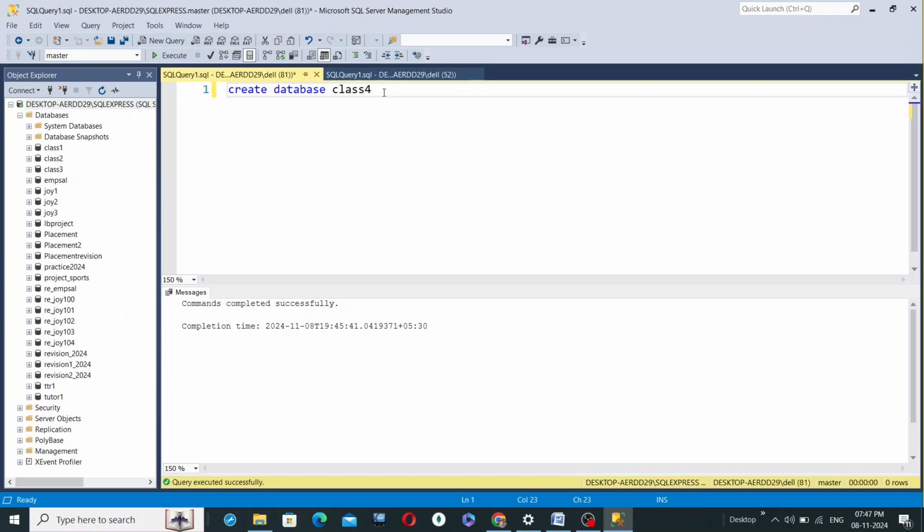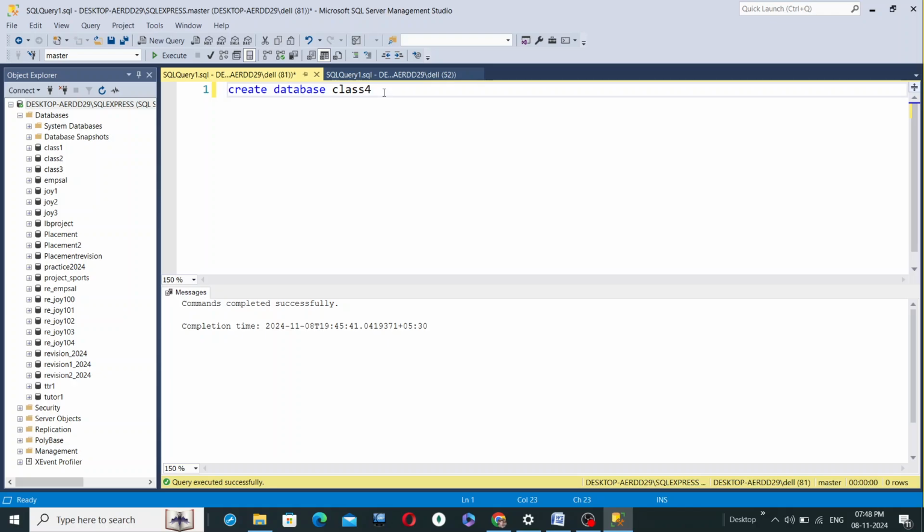So if I import a CSV or Excel file under class 4, it will be accessible as a table, which is a database object.